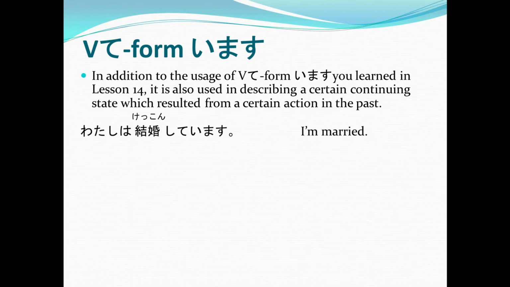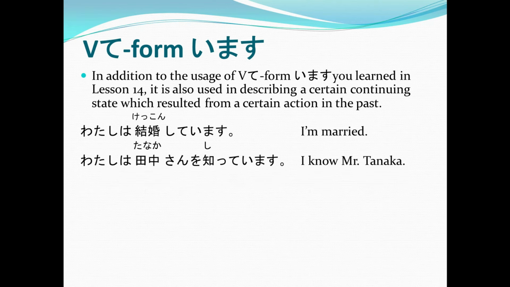Watashi wa kekkon shite imasu. I'm married. It's because whoever said this got married maybe a year ago, yesterday, even 10 years ago, and is still married up until now, they can use verb te form imasu. Another example. Watashi wa Tanaka-san o shitte imasu. Or I know Mr. Tanaka. Of course, when you know someone, you cannot unknow them. So, shitte imasu because it is in a continuing state.